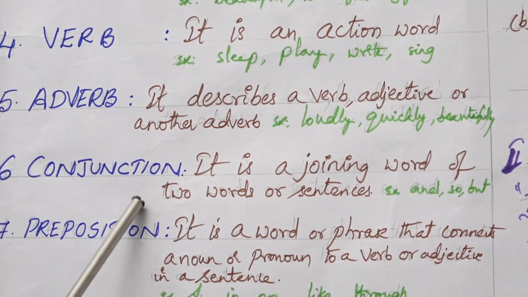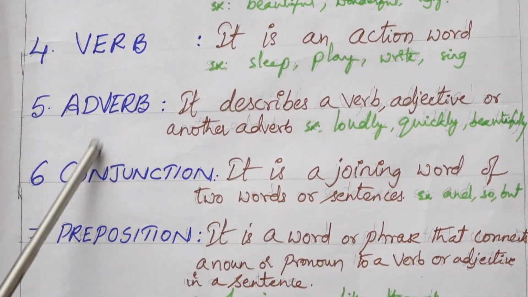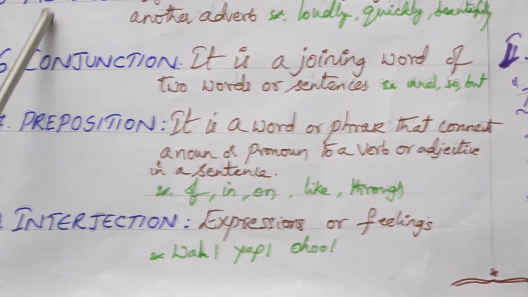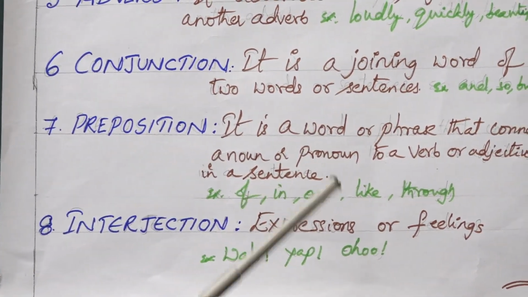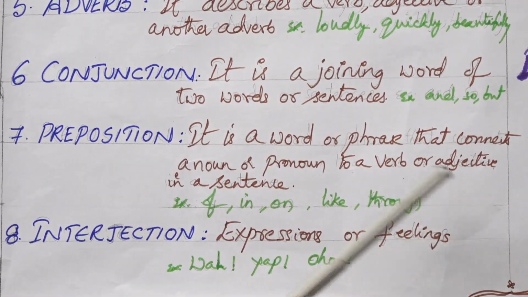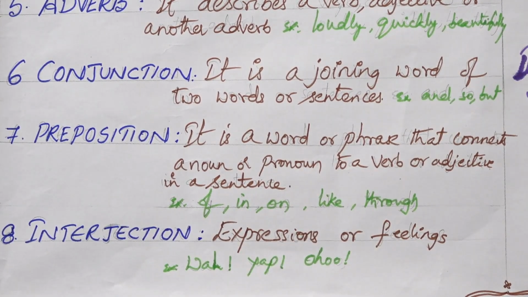Next one, conjunction. You all know, here itself there is junction. That means it is the joining word, a joining word of two words or two sentences. And, but, so, like that.